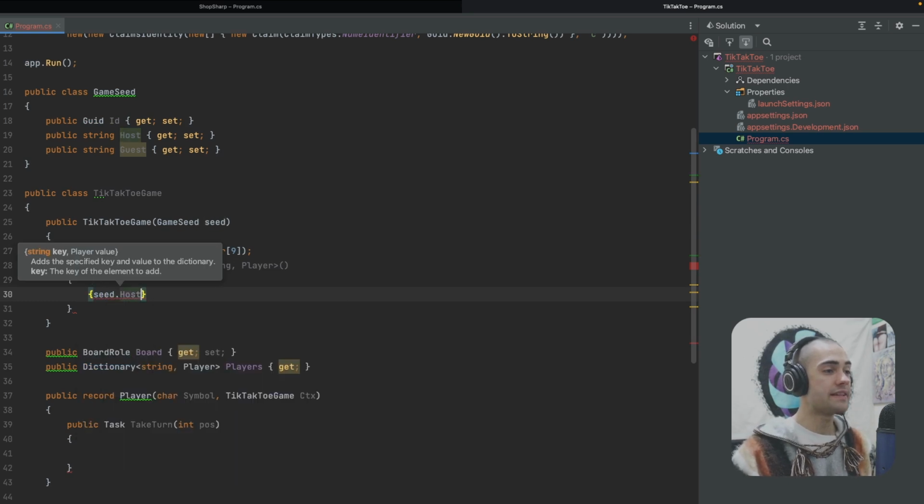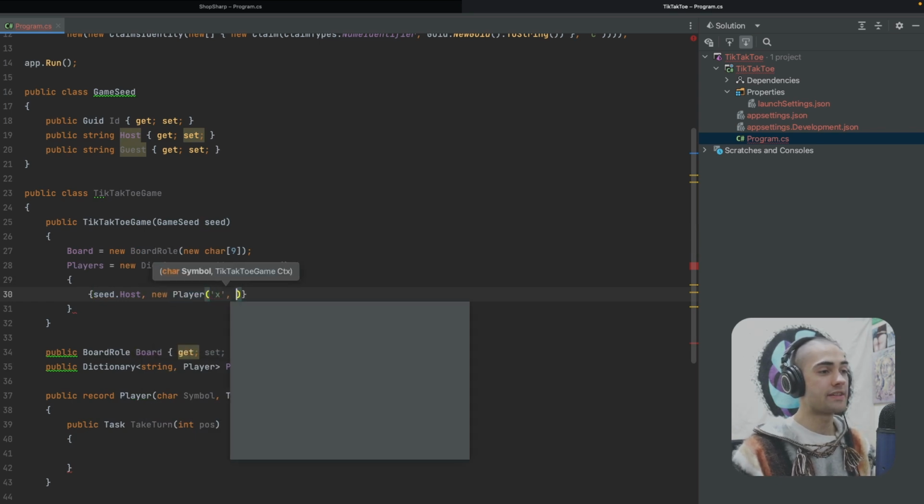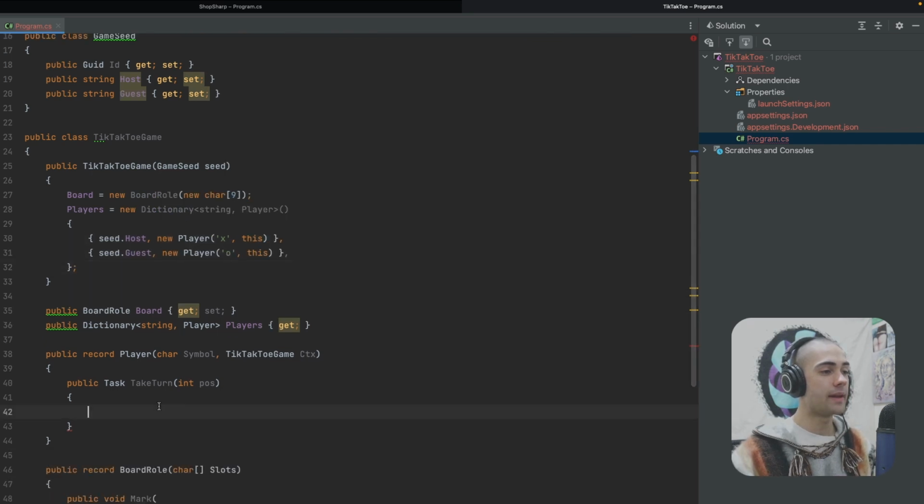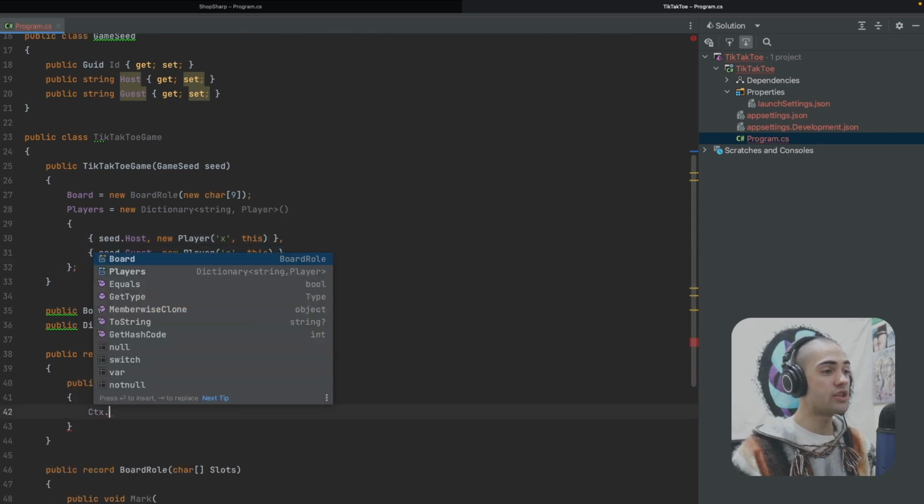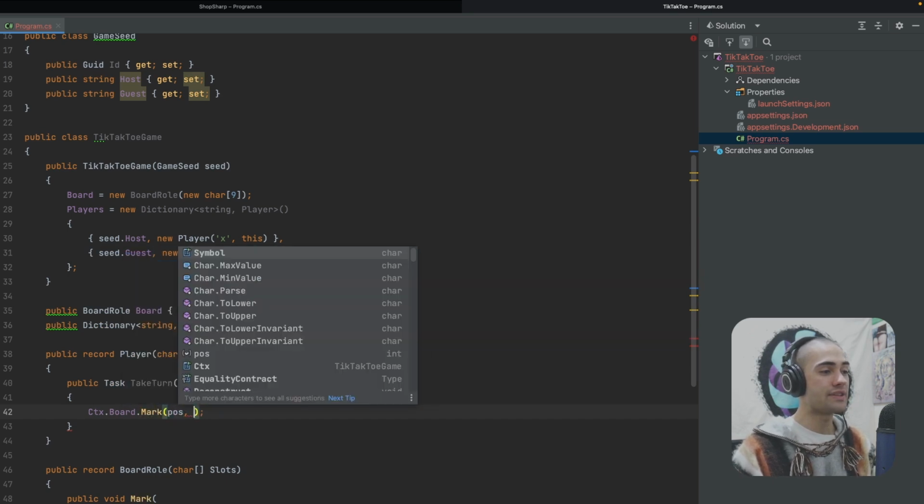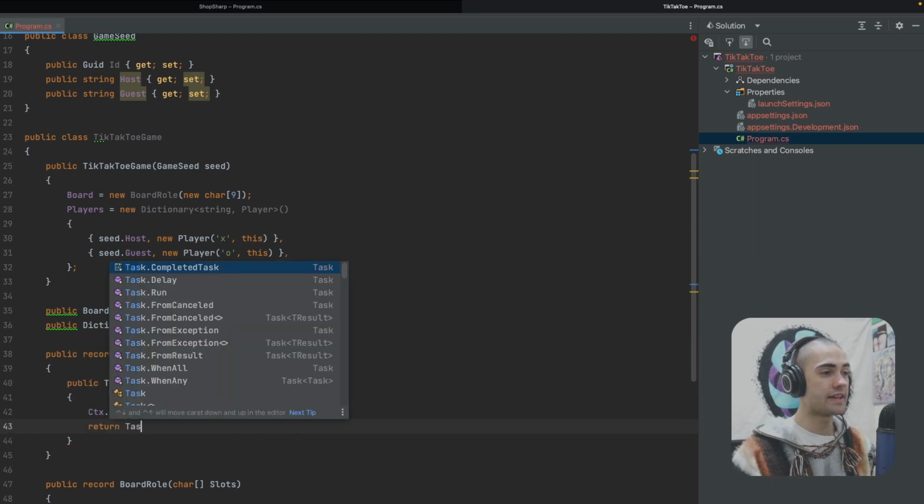So from seed host, we're gonna have a new player. The player will have a symbol and we'll pass this as the context. We then add the guest, and now the player will be able to reach the board through the context and try to mark at a position with the symbol of its choice. For now, let's go ahead and return task completed.